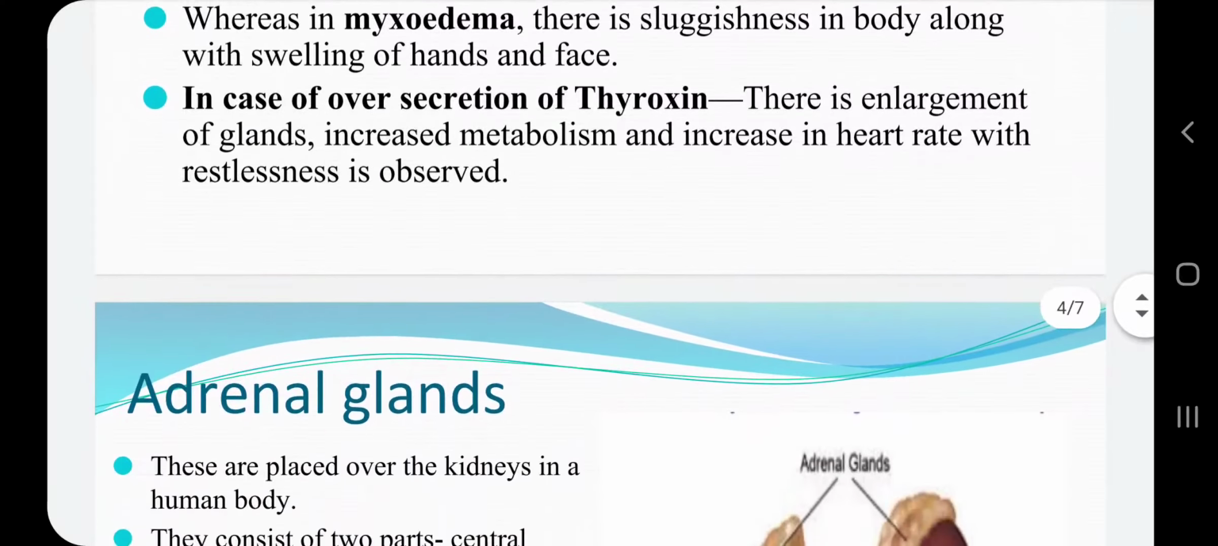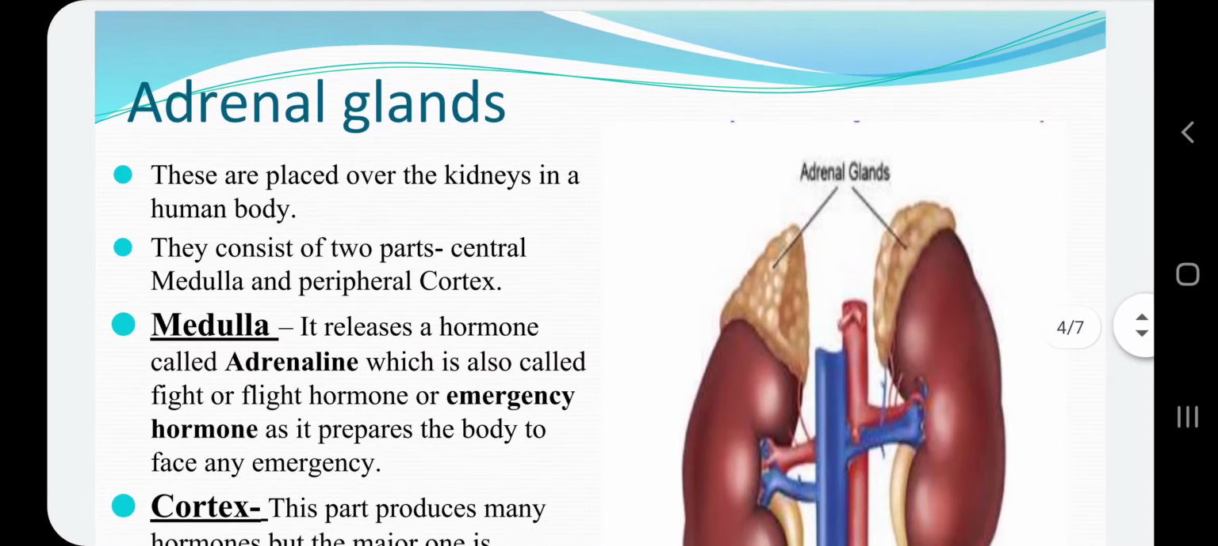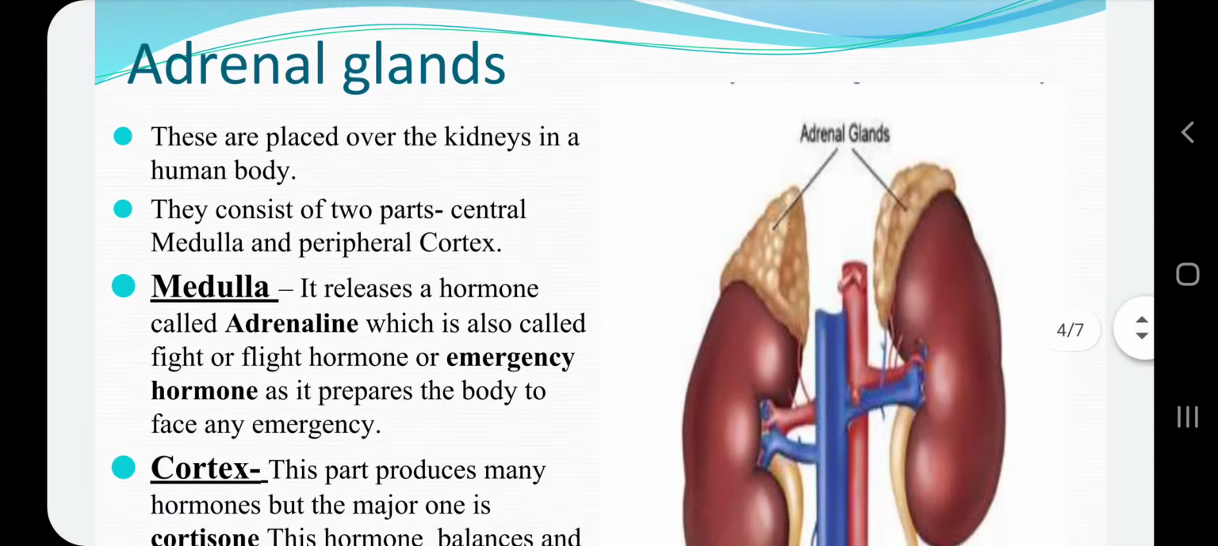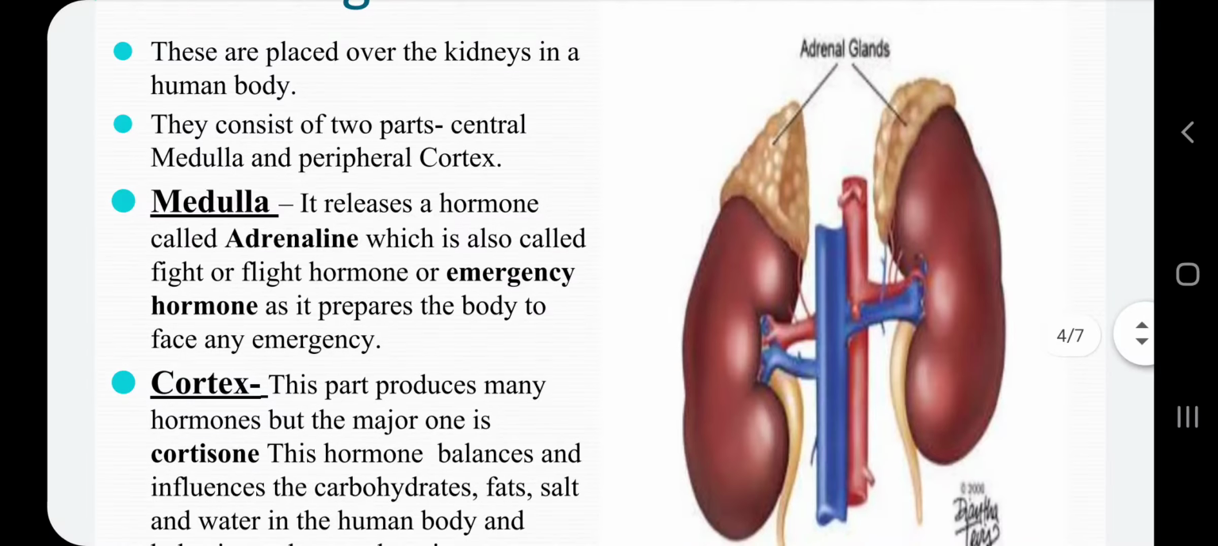Next gland is the adrenal gland. Now this gland is a paired gland present over the kidneys in the human body. It consists of two parts, the central medulla and the peripheral cortex, and both of these parts release different hormones. First, the medulla part releases a hormone called adrenaline. This adrenaline hormone is also called emergency hormone or fight or flight hormone, as it prepares the body to face